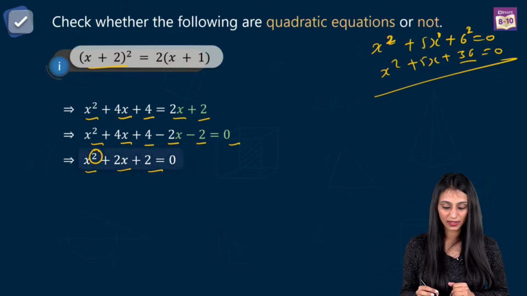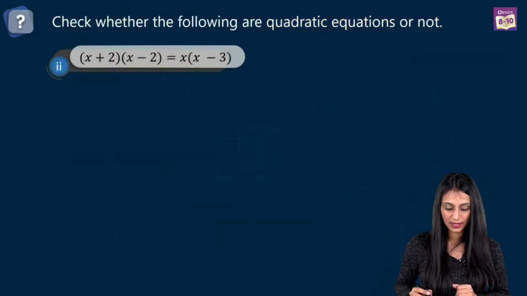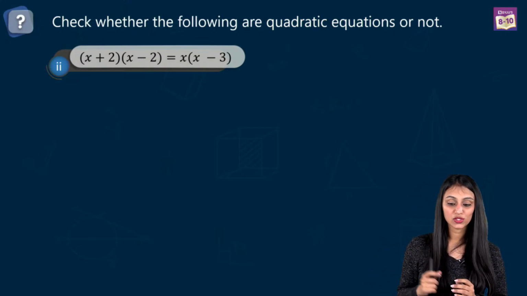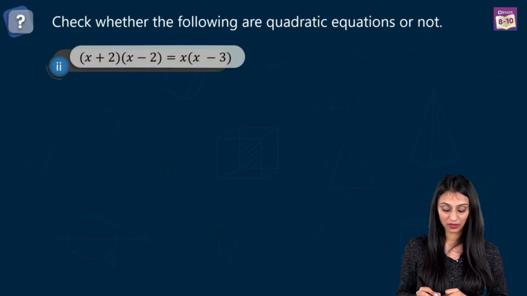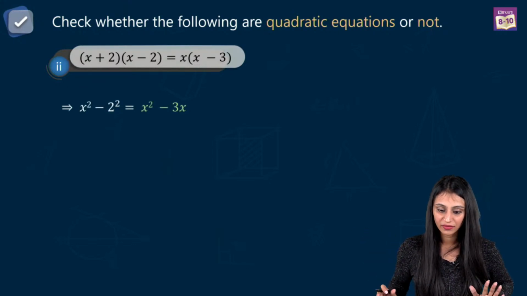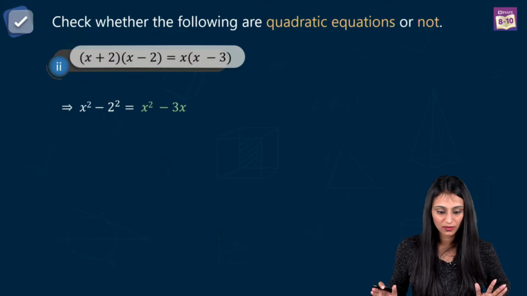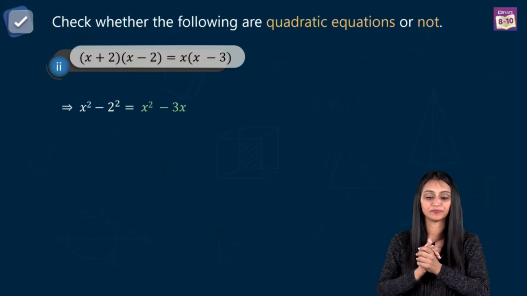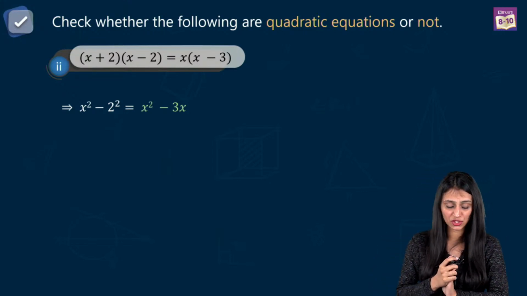So yes, this is a quadratic equation. All right, let's check out another example. So we have (x + 2)(x - 2) equals x times (x - 3). We need to check whether this is quadratic or not. Let's simplify it. All right, cool. Let's try out this question now.